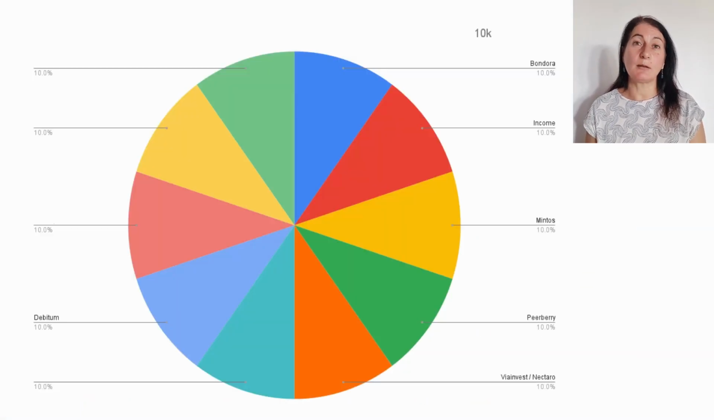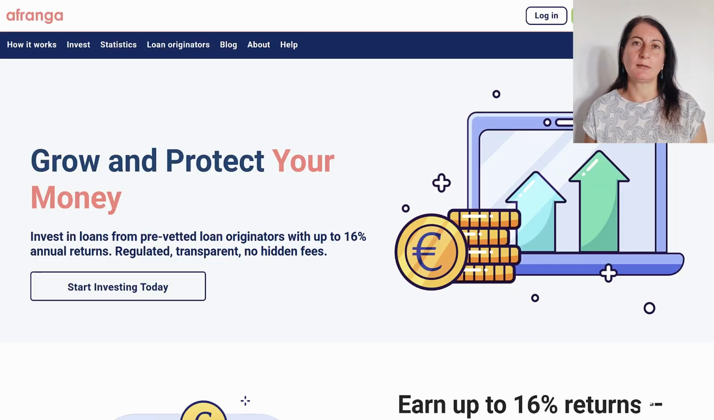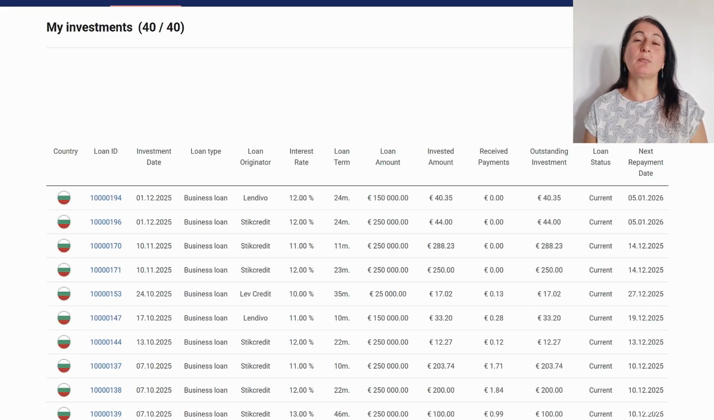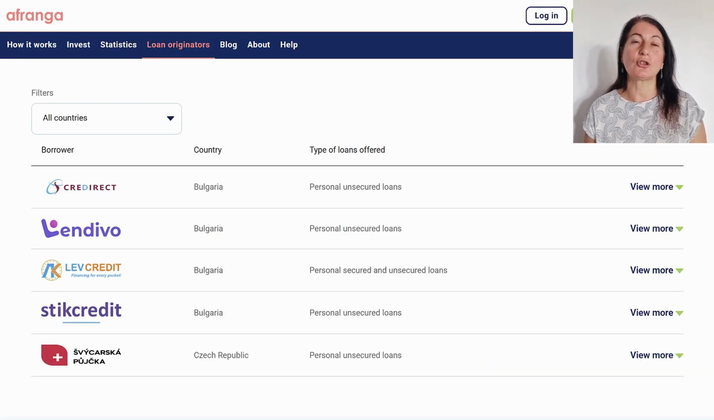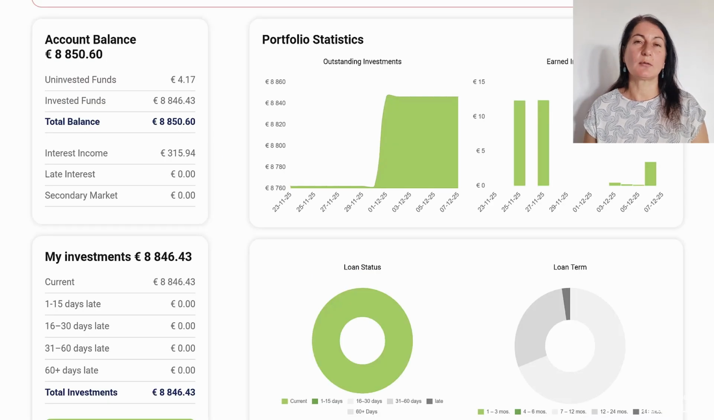Regarding the business section, we have Debitum, and I would also add Afranga. Although here we are investing in business loans, we are actually investing in loans to loan originators, which depends on how we want to categorize it. In theory, we fund the company that originates loans, but this money is used to fund personal loans and other types of loans. Afranga is also a platform that is regulated.